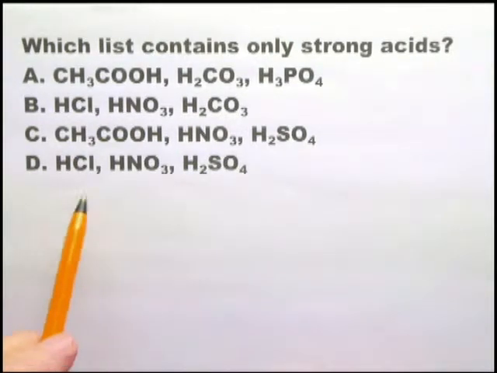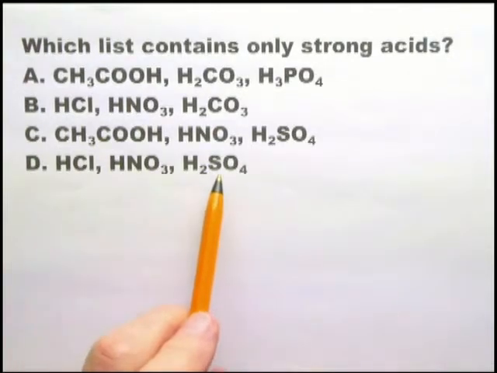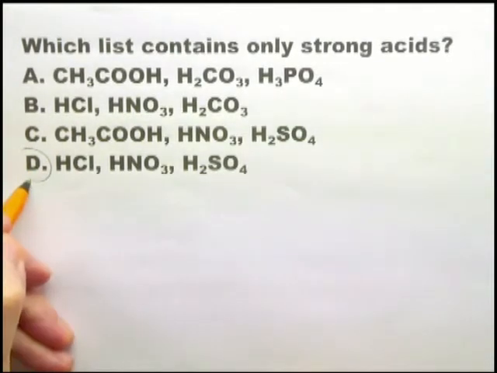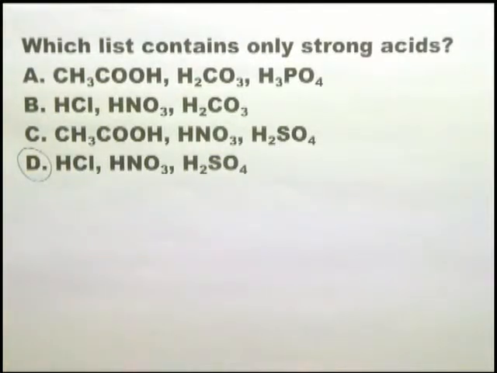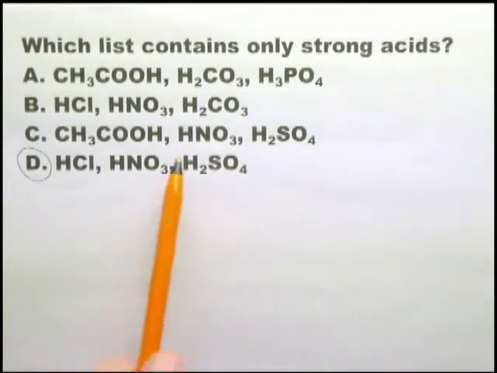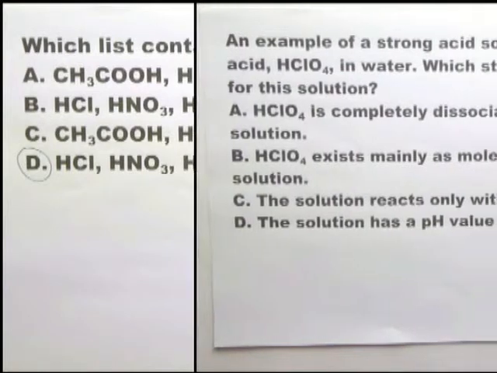You're expected to know that HCl, hydrochloric acid, HNO3, nitric acid, and H2SO4, sulfuric acid, are strong acids. And there we go. So D is the answer. Less than 10 seconds you can do that. Anything else are clearly weak acids. Ethanoic acid, carbonic acid, and ethanoic acid. They are all weak acids. You're expected to know those three acids are strong acids.